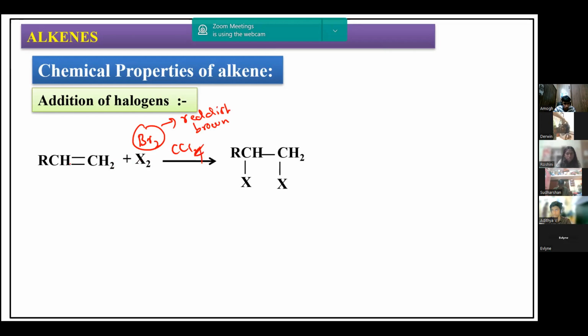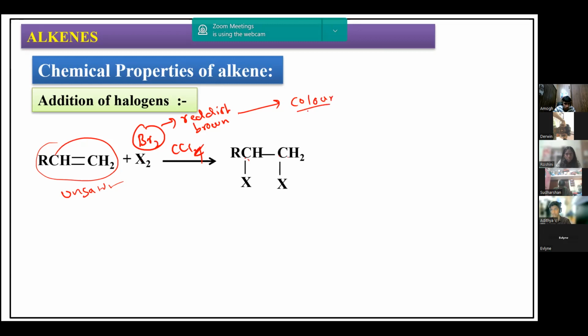Now, when I make an alkene react, this is an unsaturated compound. When I make this alkene react with bromine in carbon tetrachloride, bromine gets added to the carbon-carbon double bond. When bromine gets added to the carbon-carbon double bond, this reddish brown color is going to become colorless because all the bromine gets added to the carbon-carbon double bond.